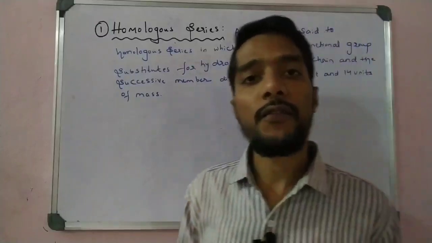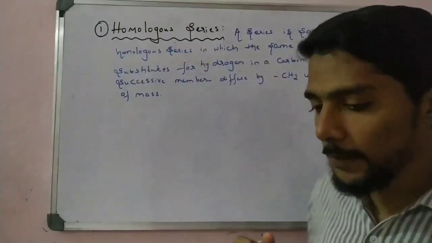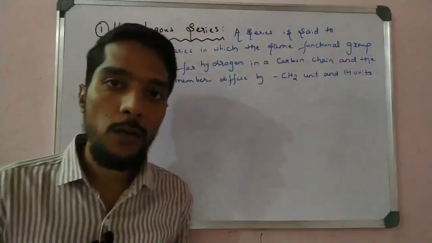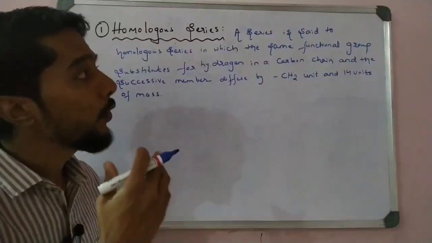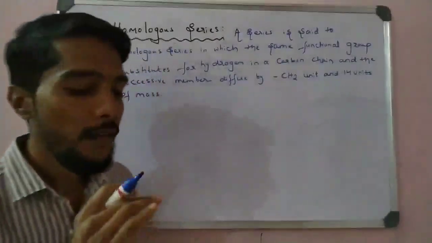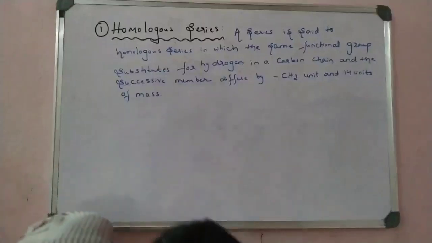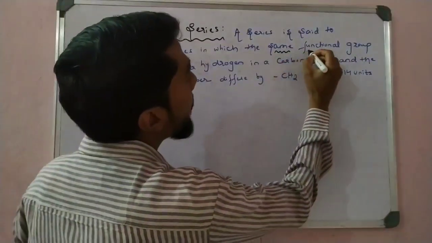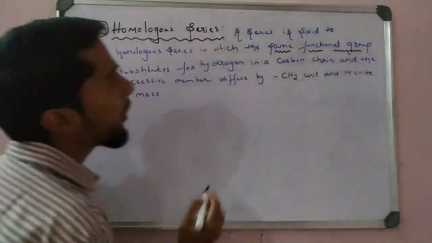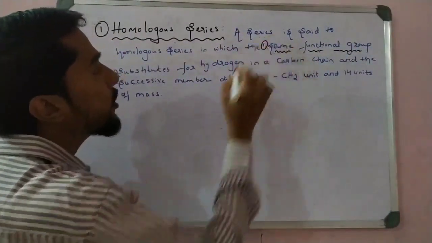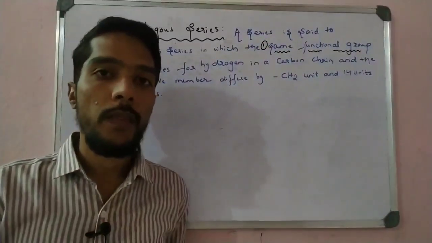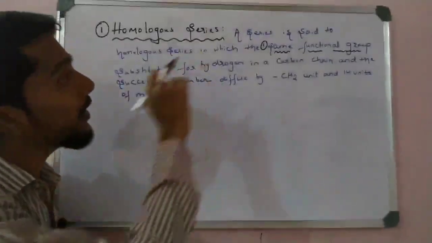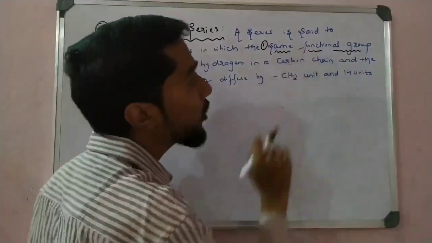Okay, you have a definition. So what is the definition of homologous series here? A series is said to be a homologous series, but the conditions are there. For which series do we say homologous series? The number one point here is the same functional group. I mark it here, that is the number one point, which has to be the same functional group. The number one condition that is hidden in the definition is the same functional group.